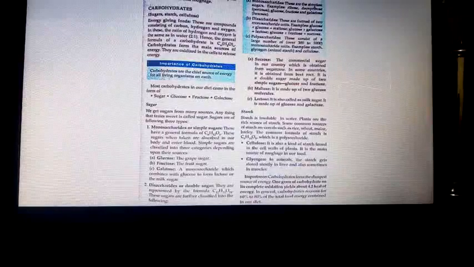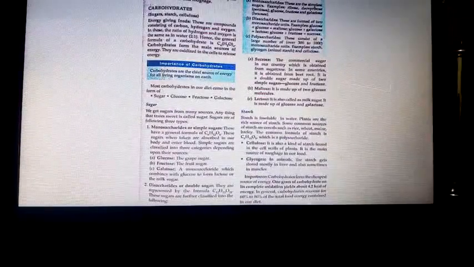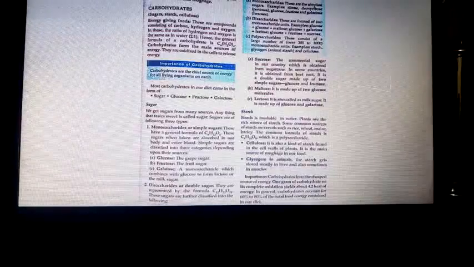And if you take sucrose, the commercial sugar which we get, coffee, tea and all. In our country, it is obtained from sugar cane. In some countries, it is obtained from beetroot. It is called beet sugar. Cane sugar means it's obtained from sugar cane. Beet sugar means it's obtained from beetroot. It is a double sugar made up of 2 simple sugars, namely glucose and fructose.